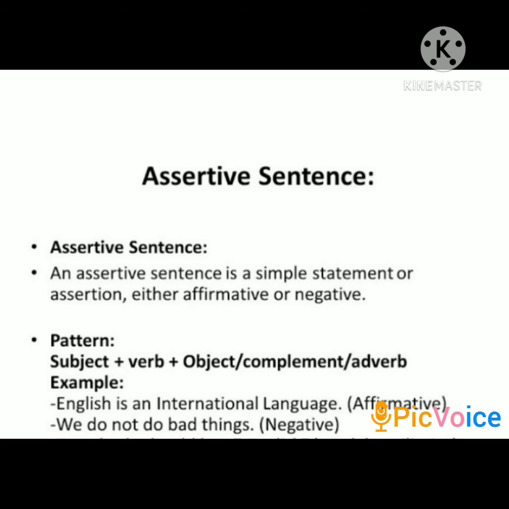For example, English is an international language. This sentence is affirmative. We do not do bad things. This is a negative sentence. The negative sentence contains words like no, not, none, nothing, never, etc.